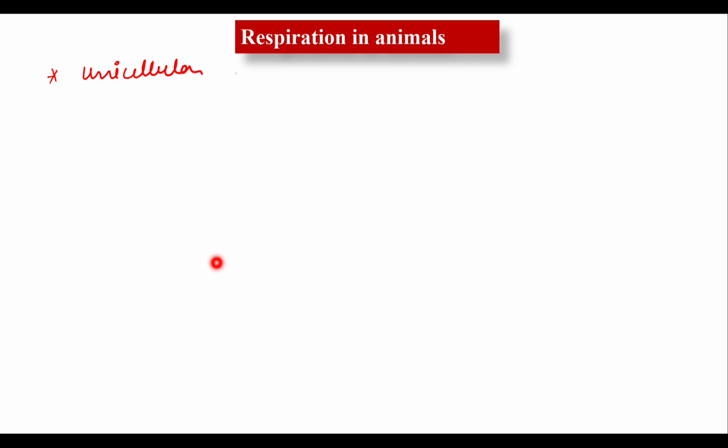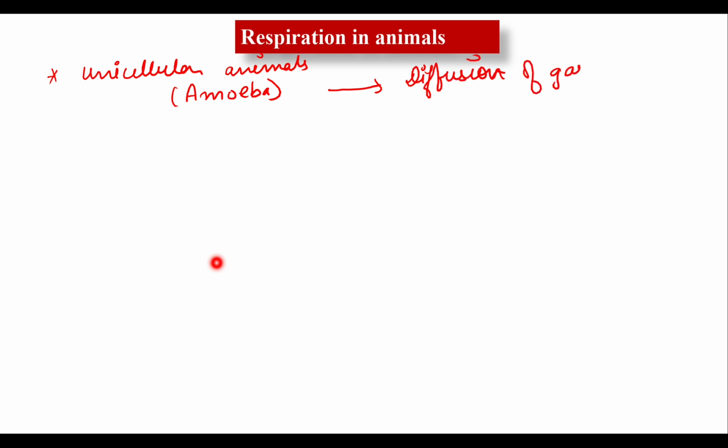Now give me an example of a unicellular animal, beta. Yes, tell me. Very good. It's amoeba, and paramecium also. Here respiration takes place by the process of diffusion. How diffusion? What diffusion occurs here? Here diffusion of gases occurs.